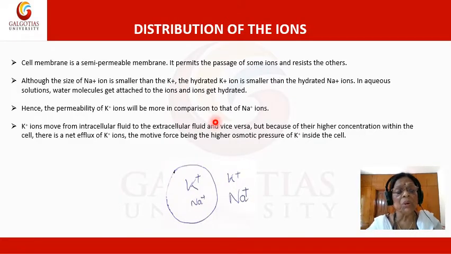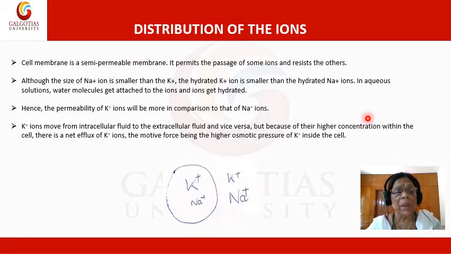Now, distribution of ions. The source of the resting potential is the unequal distribution of the ions inside and outside the cell, particularly the potassium ions. The intracellular potassium concentration is 20 to 100 times greater than in the extracellular fluid.